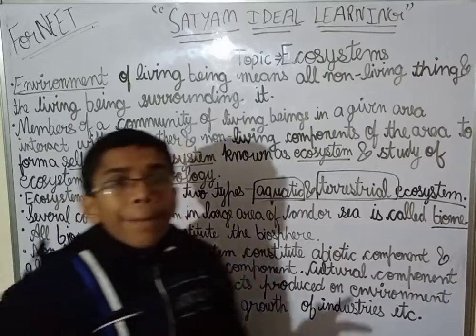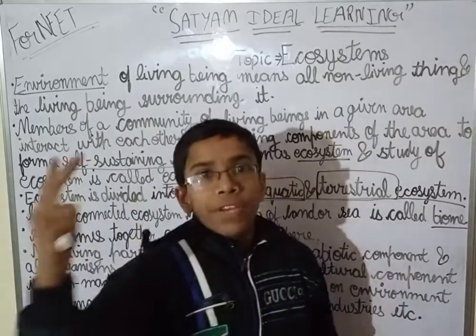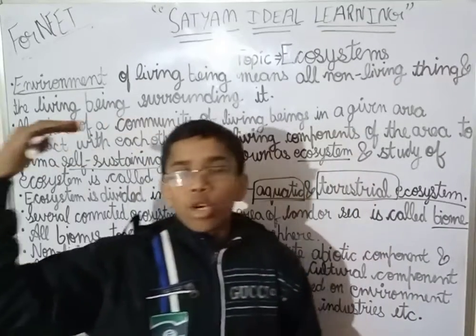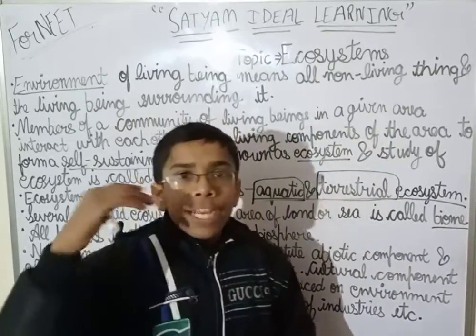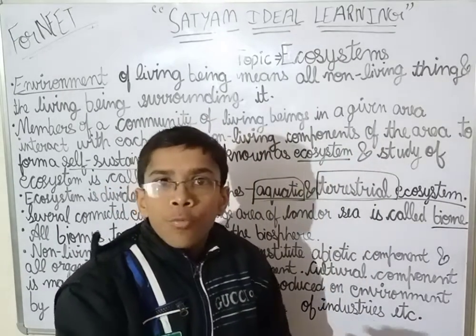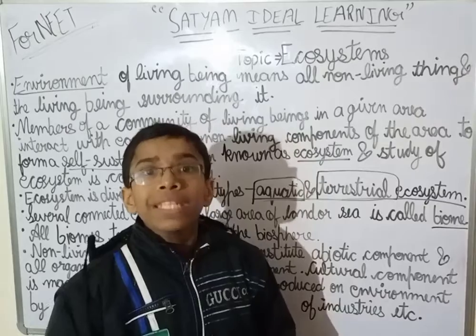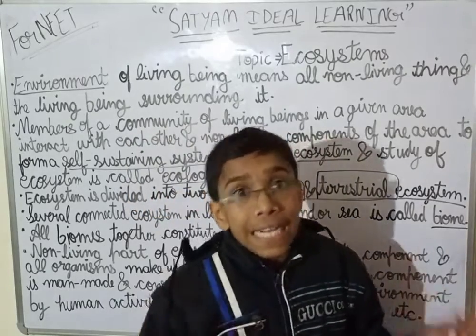Now the parts of the earth: atmosphere means we are talking about the air, hydrosphere means we are talking about the water, and lithosphere means we are talking about the earth's crust.